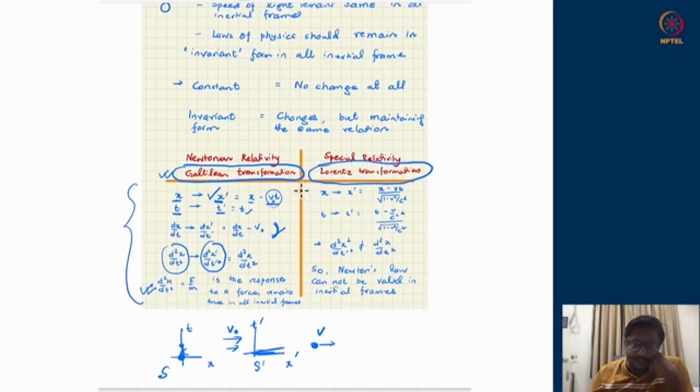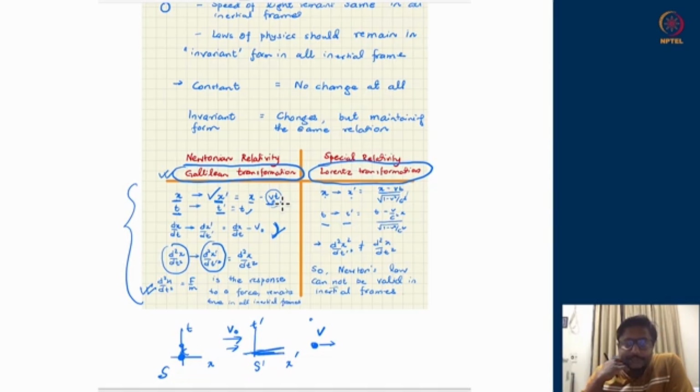These are different from the Galilean transformation in the sense that not only do x and x prime change, and the changing relation is different compared to what it was in the Galilean transformation, the times also do not flow at the same rate as proposed in the Galilean transformations. Time also changes across two different frames. So in one frame, if the particle's location is given by x, in the second frame it is not x minus vt as it was in the Galilean transformation. It is x minus vt upon square root of 1 minus v square upon c square.